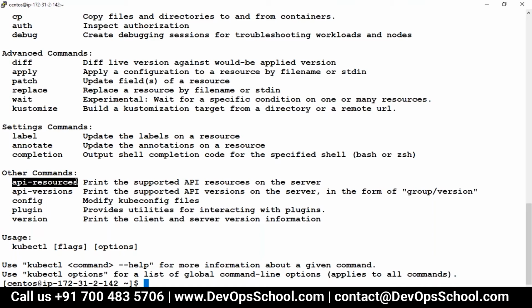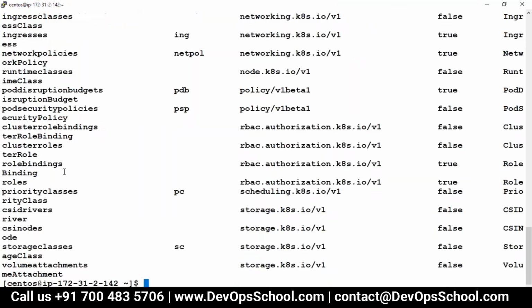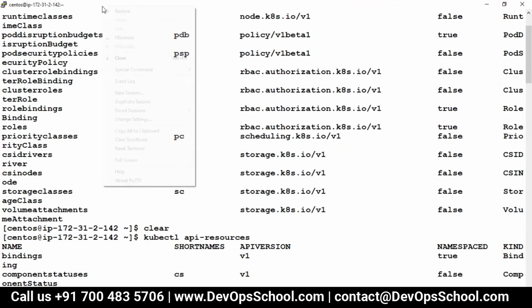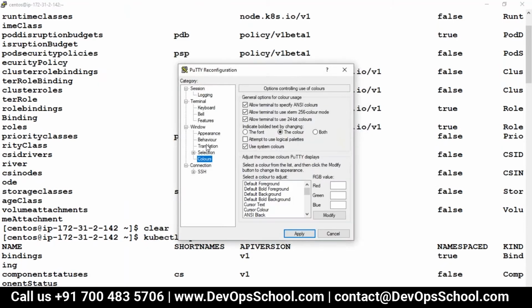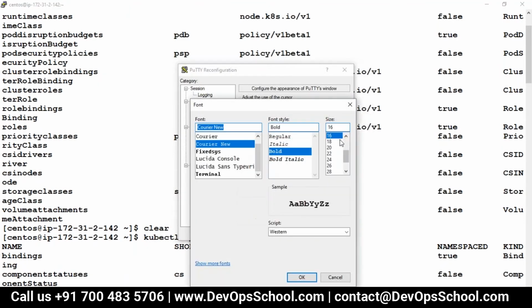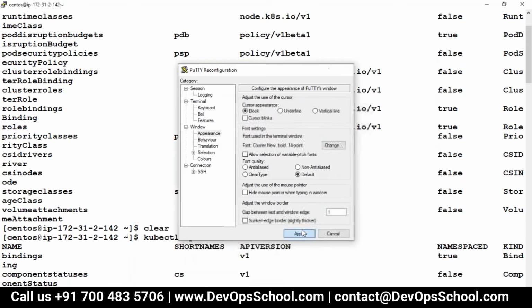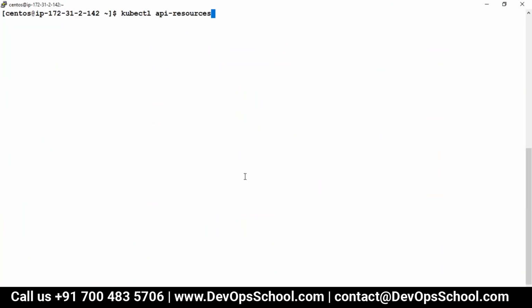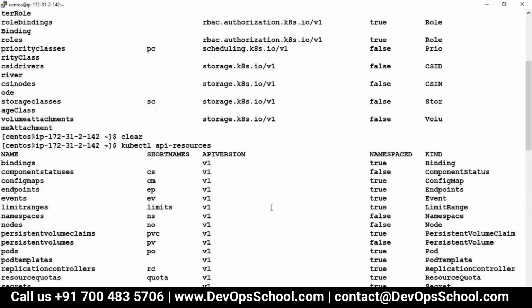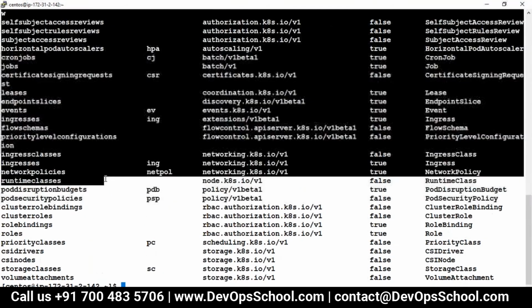We call that API resources. Remember the API server, if you remember the discussion, has multiple APIs, not one API, hundreds of them. And all these APIs, all these features, you can see through this command. This is a little bit big, so I'll make the font 14 so you can see it on the screen well. Okay, look at this. These are the resources you have.